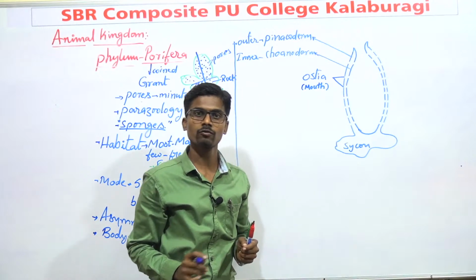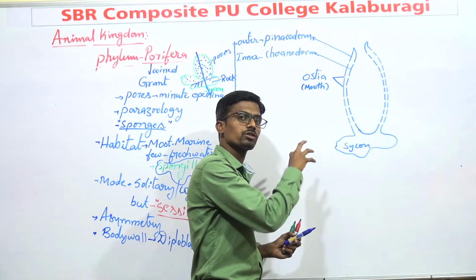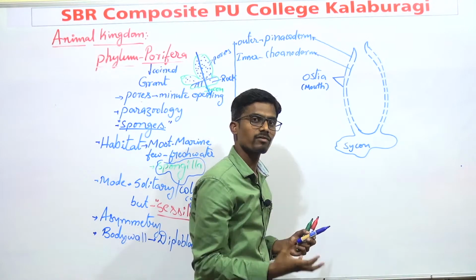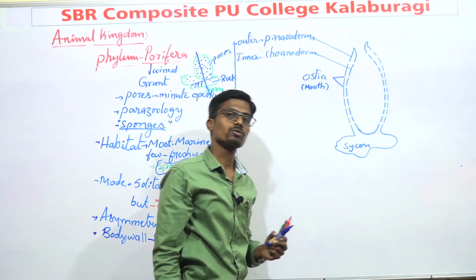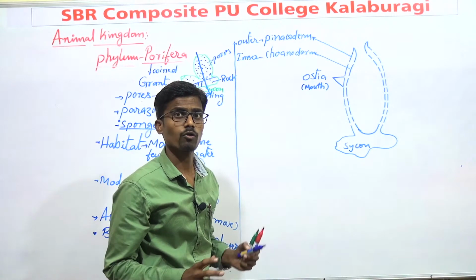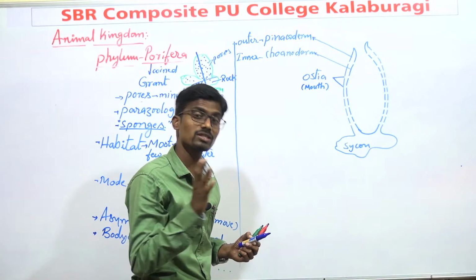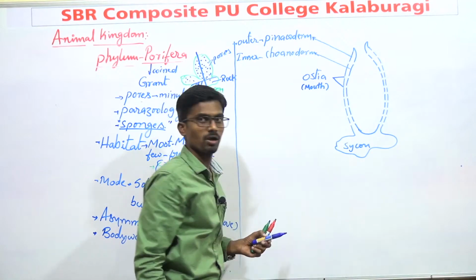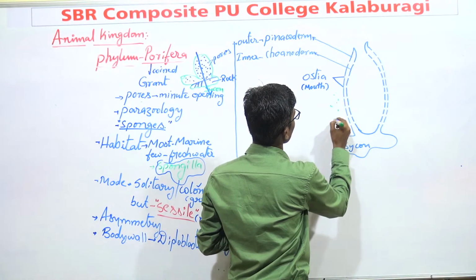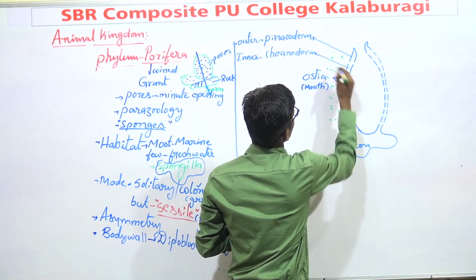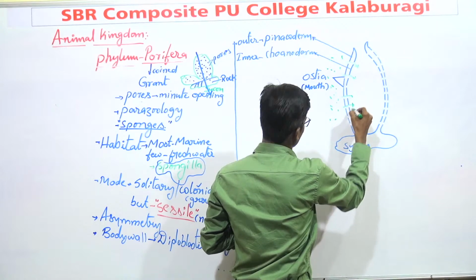What is the main function of a mouth? It helps in ingestion. Whatever water, food particles, any kind of things, enter into the sponge through the opening known as ostia. That means sponges have many mouths. These are not mouths, they function like a mouth. Through the ostia, it will take water. This water enters into the sponge through the ostium.